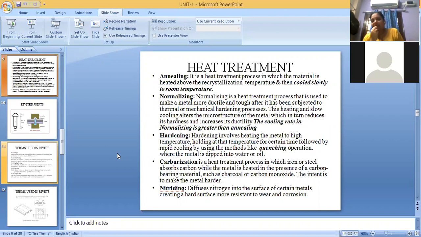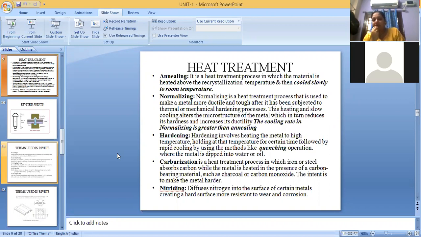And next one is hardening. Hardening is heating material to a very high temperature and suddenly cooling it, dipping it into some oil or water or some other fluid, which is called hardening. Carburizing is heating the material in the presence of carbon. It can be charcoal or carbon monoxide, so that the particles of carbon will come and get merged in between the components and the material will get strength. Okay, that is about carburizing.